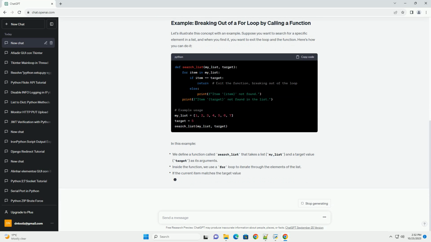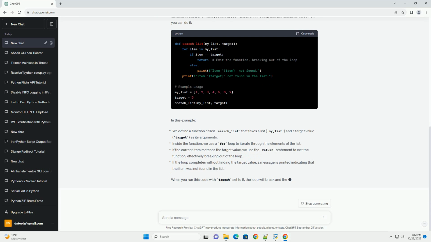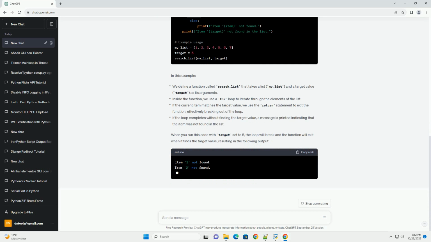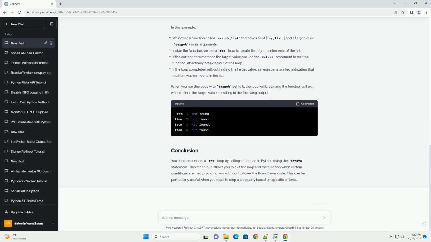Before you begin, make sure you have a basic understanding of Python programming. You should be familiar with the for loop and function definition in Python. To break out of a for loop using a function, you can use the return statement within the loop to exit the loop and the function.